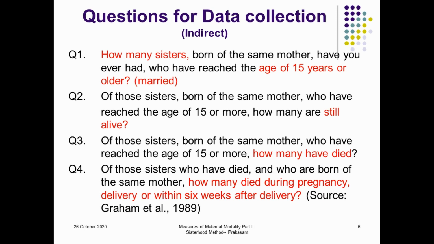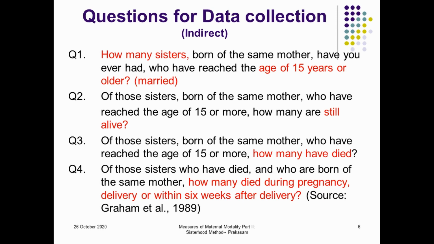The third question is, if they are not alive, have they died? And if they are dead, what was the reason for dying: is it during pregnancy, delivery, or within 6 months after delivery? The information will be collected by asking these 4 selected questions.